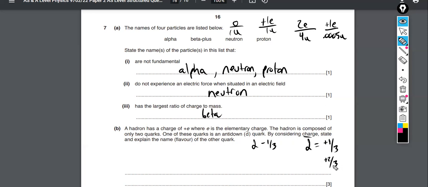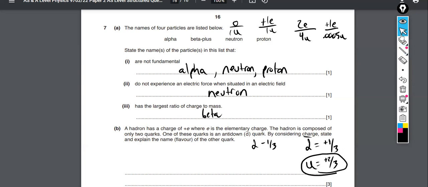Well, what's a quark that has a positive 2/3? It could be an up quark, but that's not the only quark that has a charge of positive 2/3, right? It could be a charm quark, or it could be a top quark. So I don't know if they would accept any one of those answers, or it's expecting you to say, well, it's got to be an up quark. That's the more typical one. Okay, so it could be an up and an anti-down. Is anti-down up? No. So I would go with the up quark there. If you add an up quark to an anti-down, you'd have positive 3/3 or positive 1.